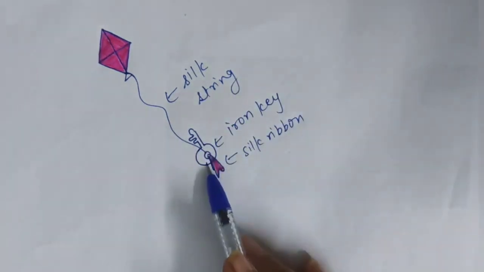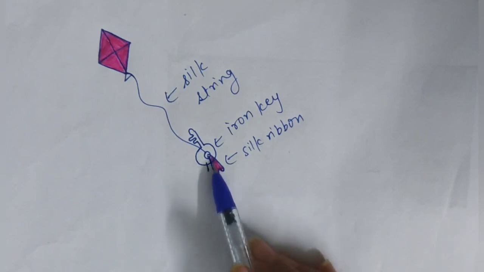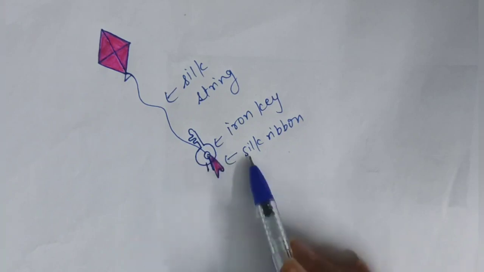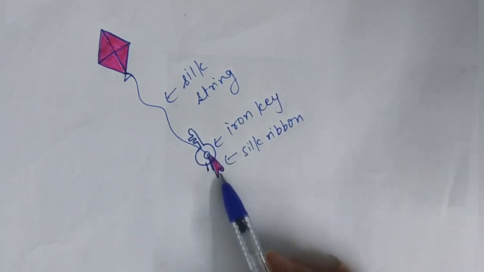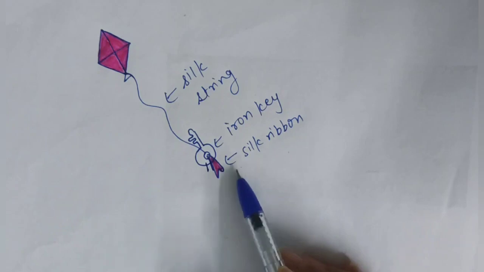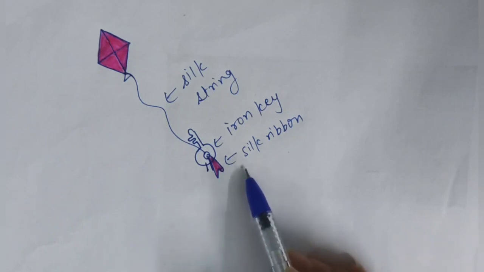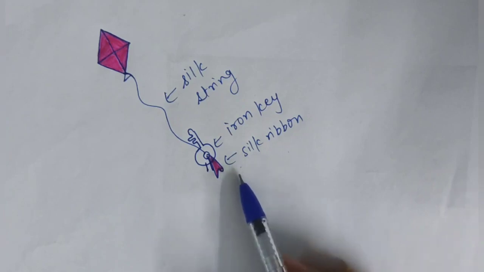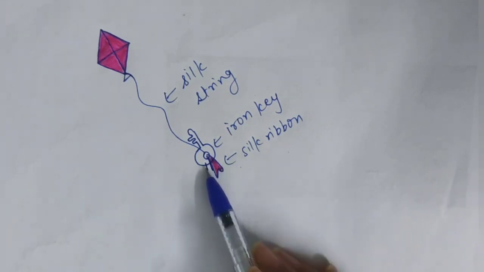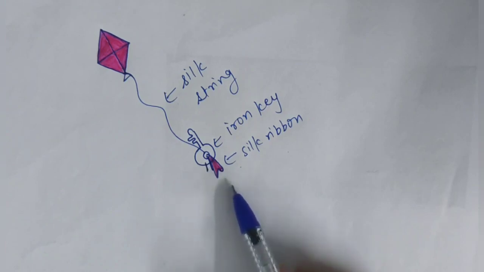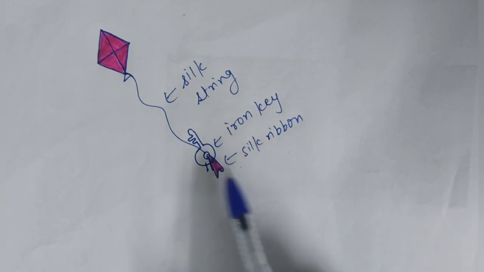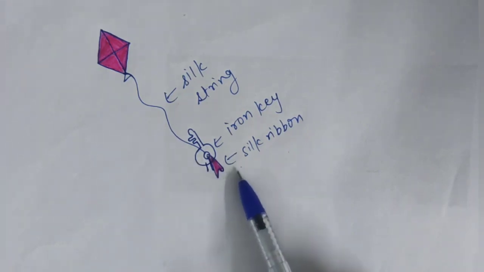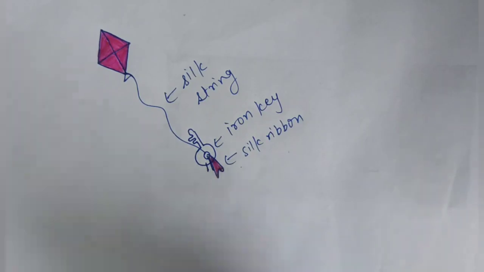This is a thin metal wire which is attached to the key, and he inserted it into a jar, and he also attached a silk ribbon to the key. This is a silk ribbon. Benjamin flew the kite by holding on to the silk ribbon. And after some time, when he brought his fingers near the key, he saw an electric spark between the key and his fingers. This electric spark is lightning. And in this way, Benjamin Franklin observed the lightning phenomenon by doing this experiment.